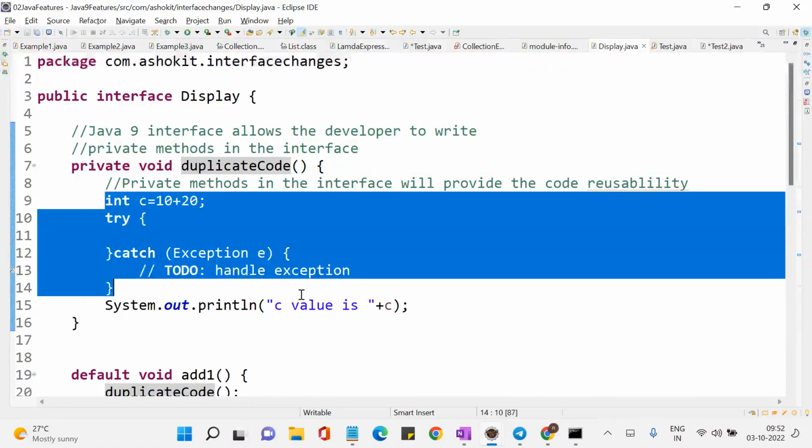The code reusability can be provided with a default method as well. But the problem with the default method is that a default method present in the interface can be overridden in the class. Whenever you override it, the interface method logic will not be executed. That is a problem. But with the introduction of private methods, it will provide the code reusability. No one can access the private method of an interface from outside of the interface. This private method can be accessed within the interface. Hope you understand, guys.